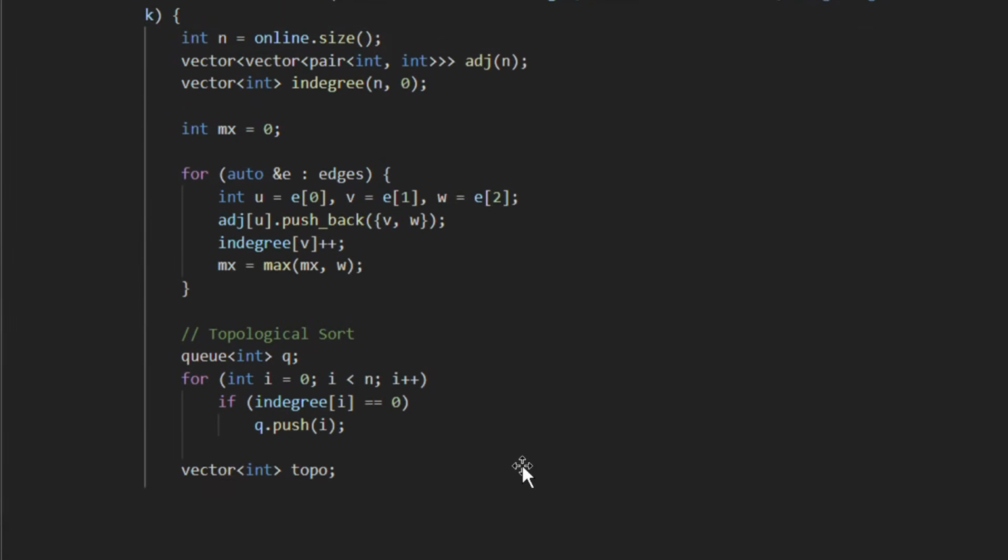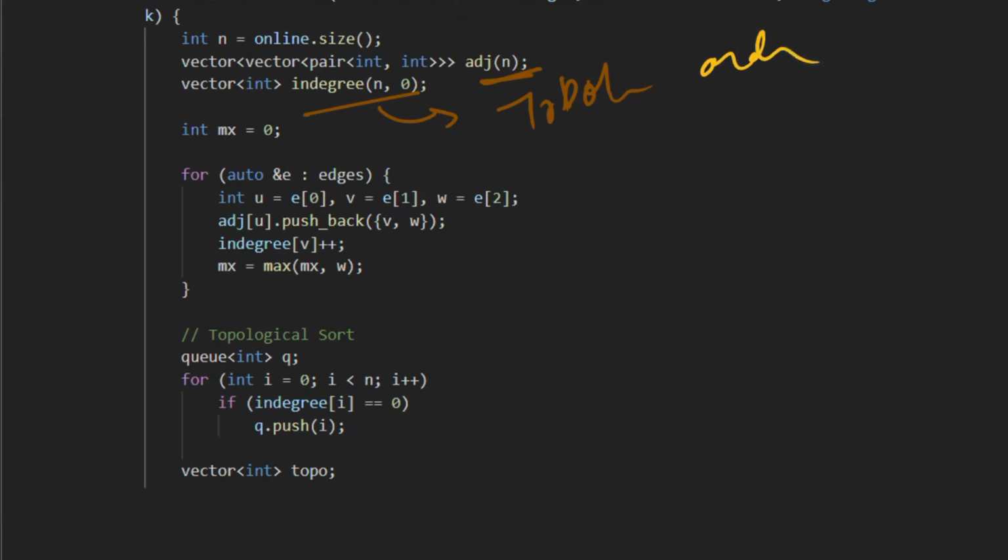So in the main function we have taken a 2D adjacency list and an in degree vector. This in degree will help us to find the topological order, right? So first of all, in this loop we have built the adjacency list and found the in degree of all the nodes, and we have also found the maximum edge cost, right?